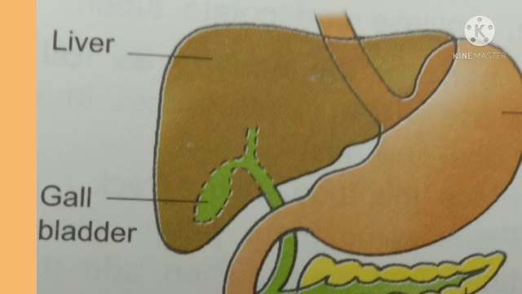Amino acids are brought into the liver and they are broken down into urea and uric acid. Red blood cells and bile pigments are also broken down in the liver, and through blood they are sent to the kidney to be removed.